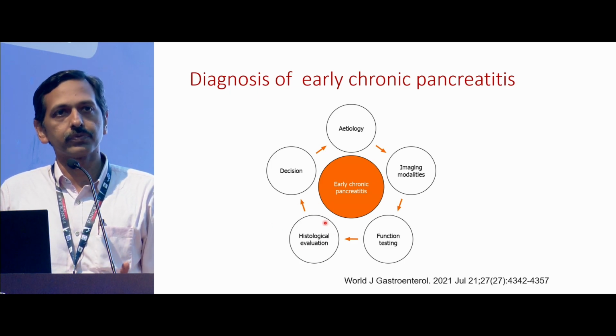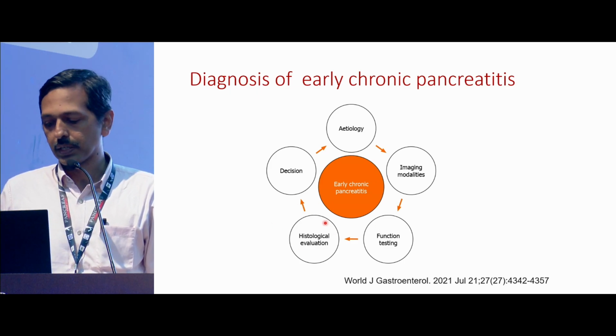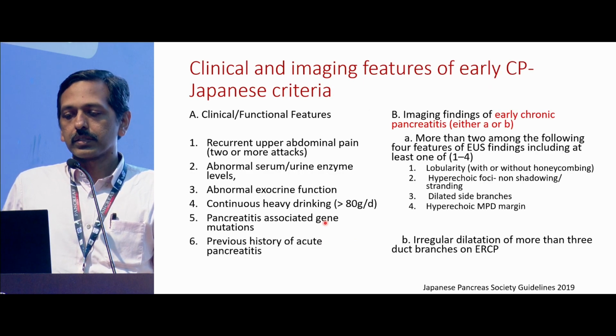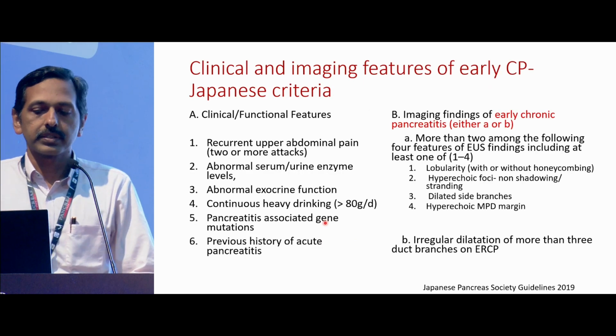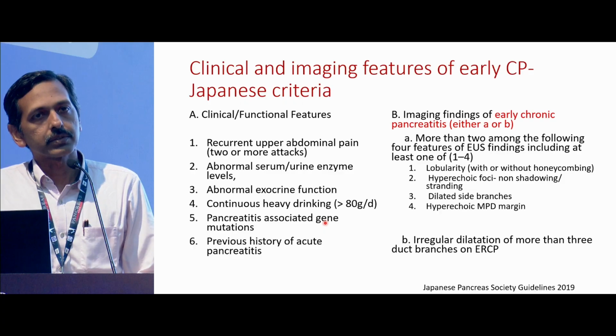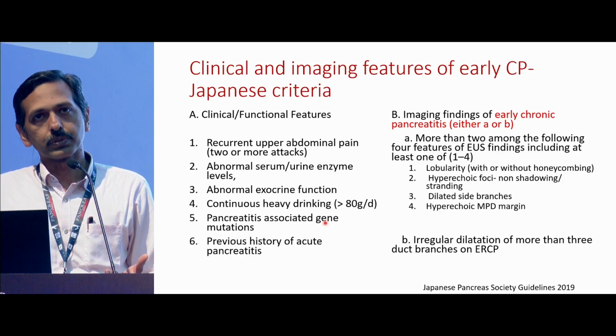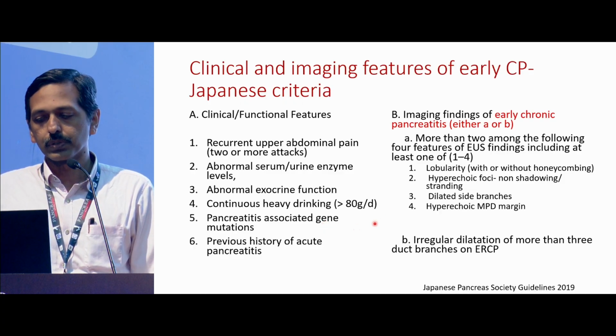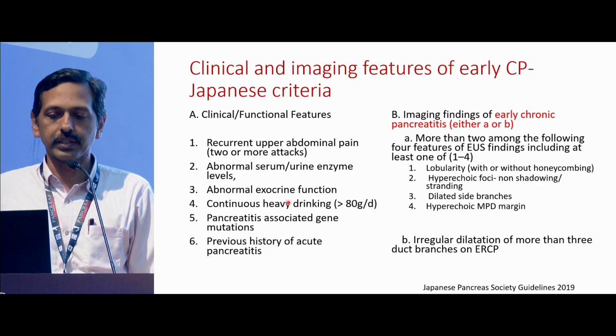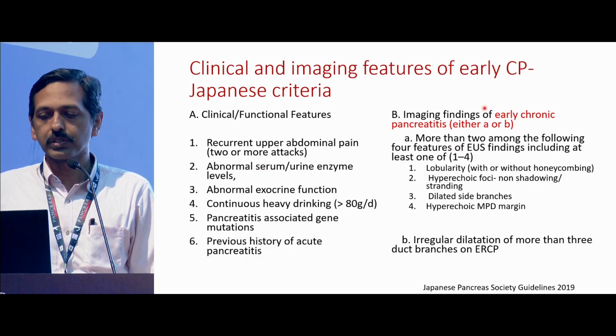So it has to be an amalgam of things to diagnose early chronic pancreatitis. The closest we could come to was the Japanese criteria, where the Japanese Pancreatic Society initially gave a criteria in 2009-15, and then revised it in 2019, with a mix of both clinical and functional features and imaging findings.